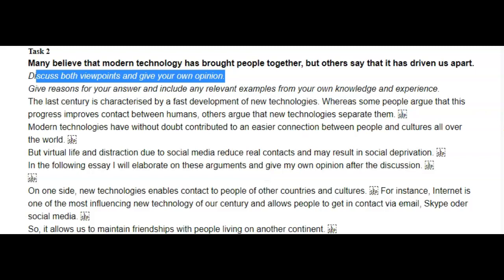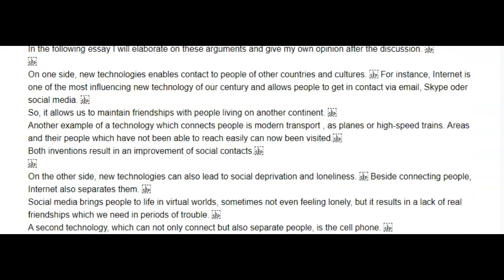So that's that. Let's talk about this now. We don't say on the one side, we say on the one hand and on the other hand, not on the other side.